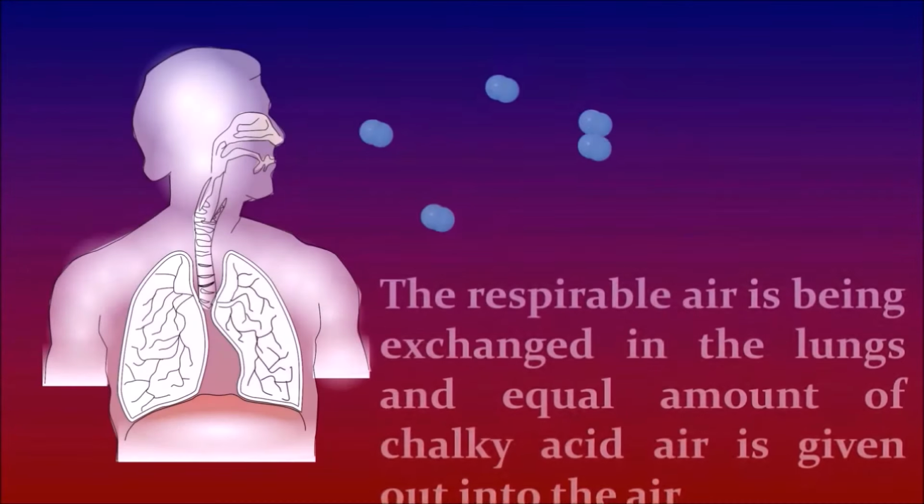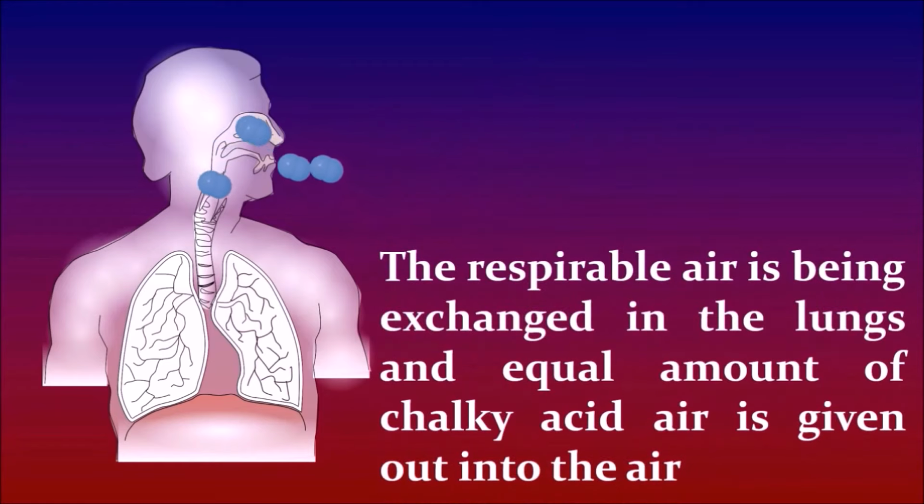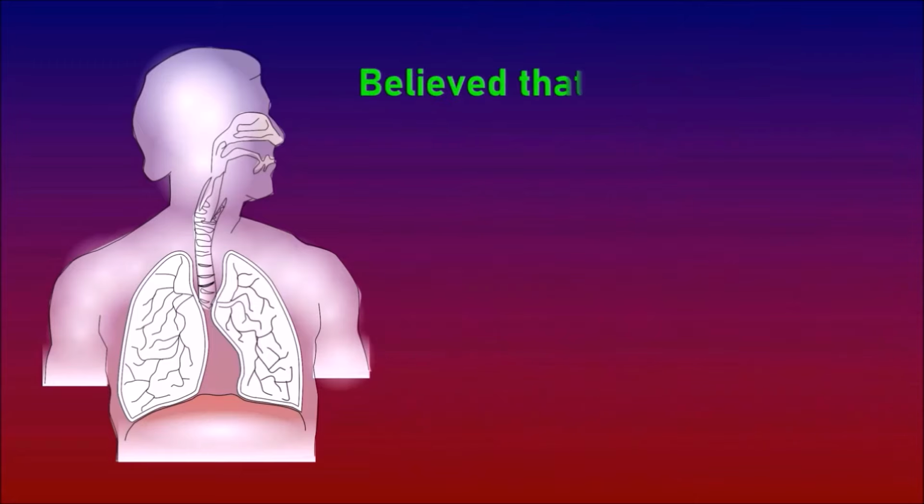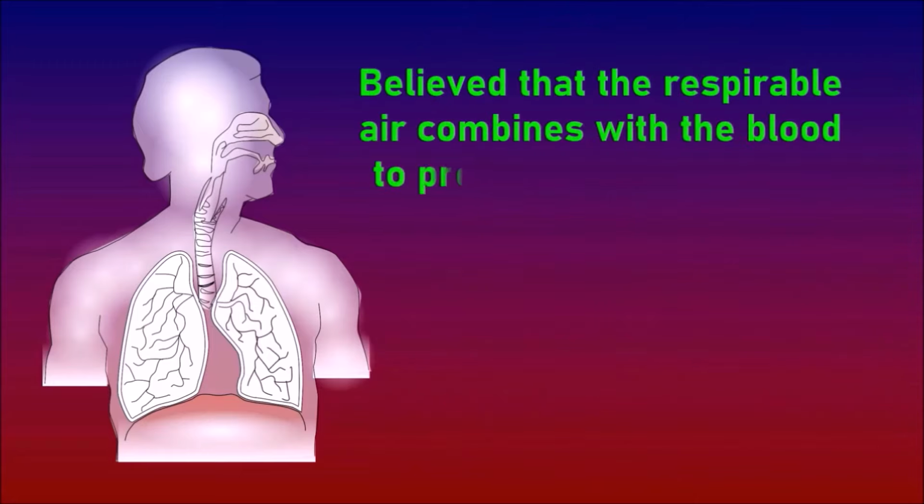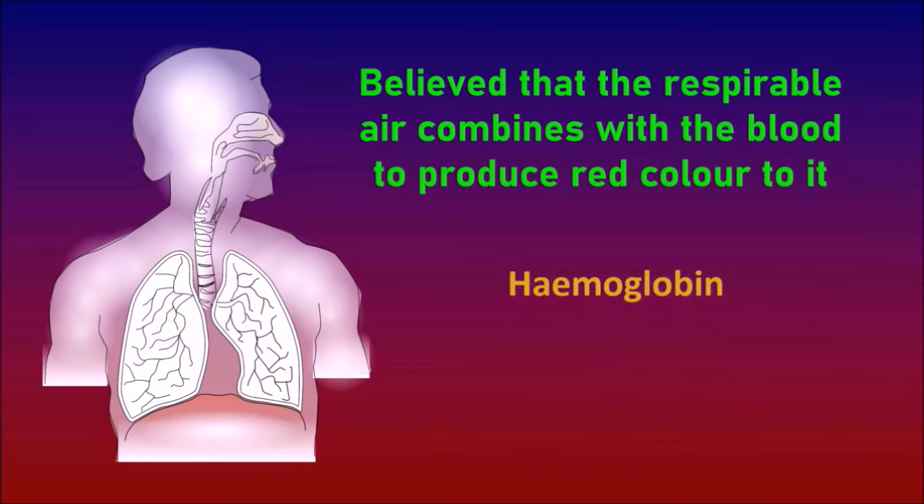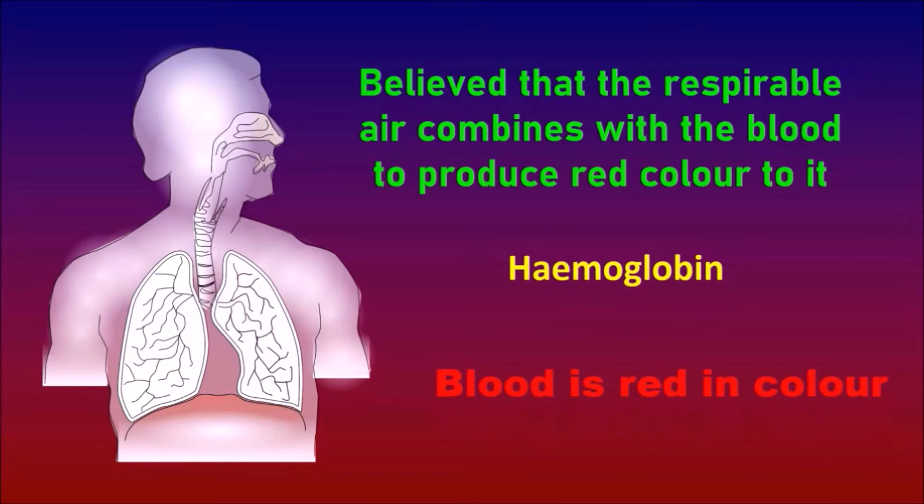After all his work, a logical conclusion was drawn by him immediately that the respirable air is being exchanged in the lungs and an equal amount of chalky acid air or carbon dioxide is given out into the air. It was believed that the respirable air combines with the blood to produce red color to it. But in due course, it was found that the hemoglobin gives red color to the blood.